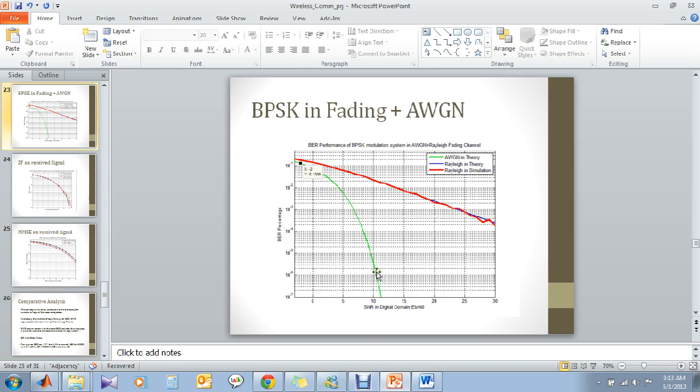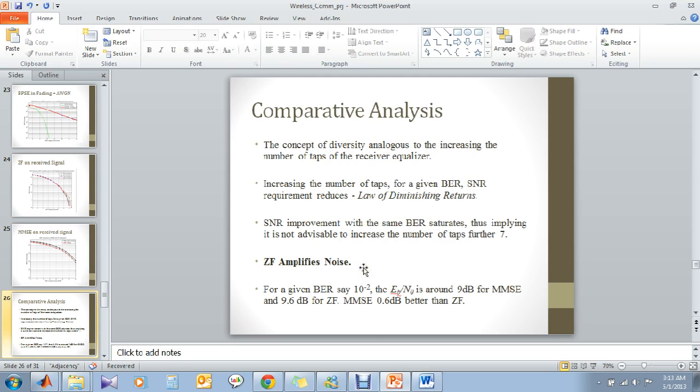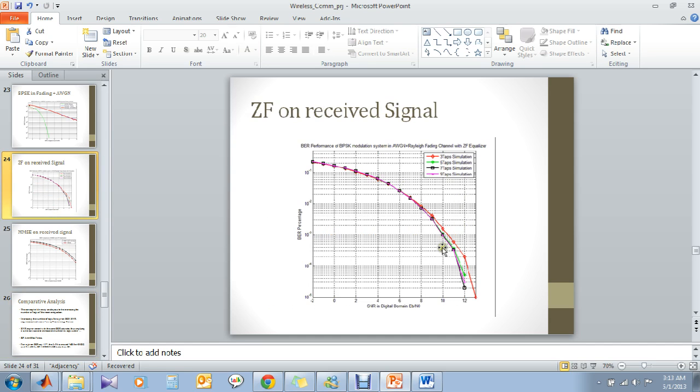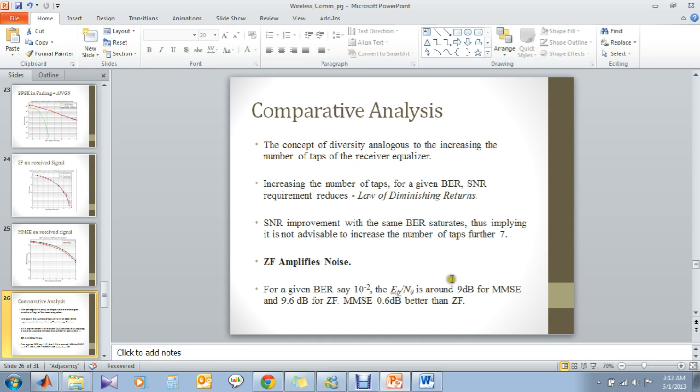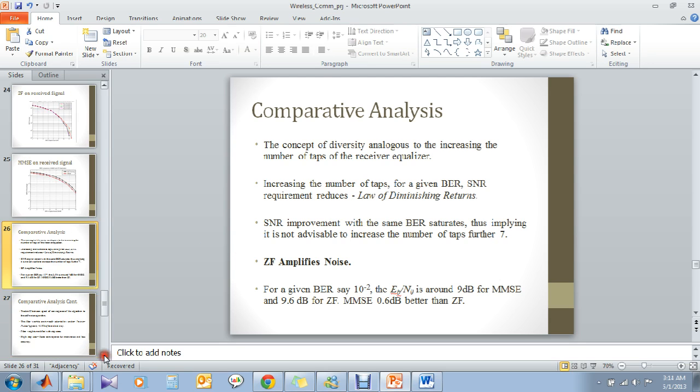If you go back to the slide, this has been mentioned, and for the comparative analysis, it is kind of the same as diversity, where we have the law of diminishing returns. If we keep on increasing the number of taps or filter coefficients, the performance will keep getting better, but at some point the SNR improvement will not be considerable enough. So this is called the law of diminishing returns. Again, zero forcing amplifies noise and SNR improvement will not be considerable beyond 7 taps. So this is where we should stop using more taps.